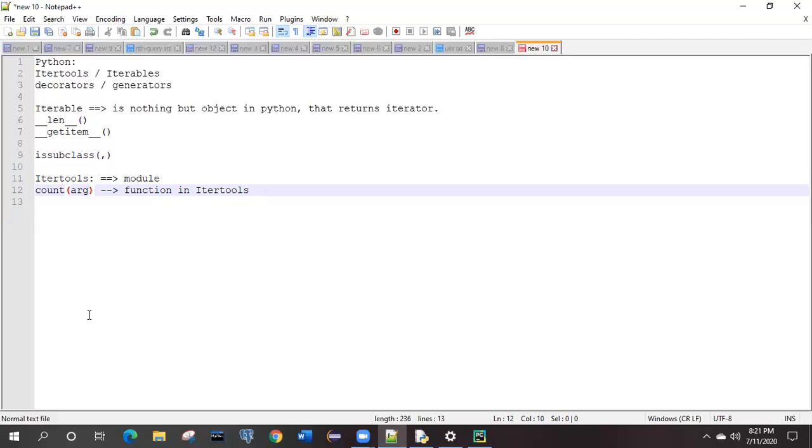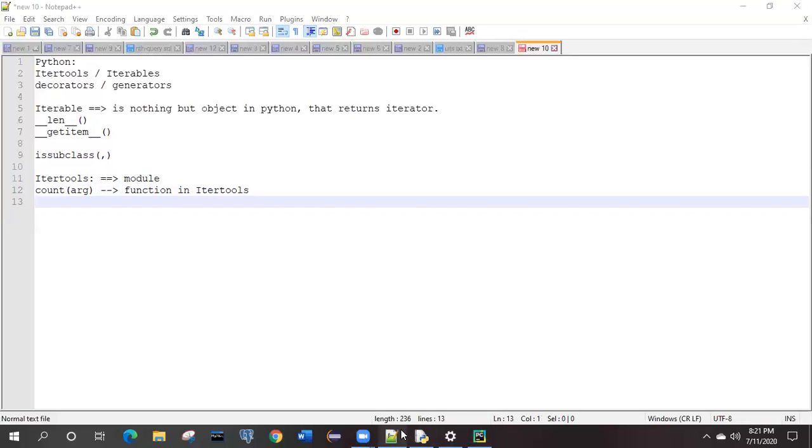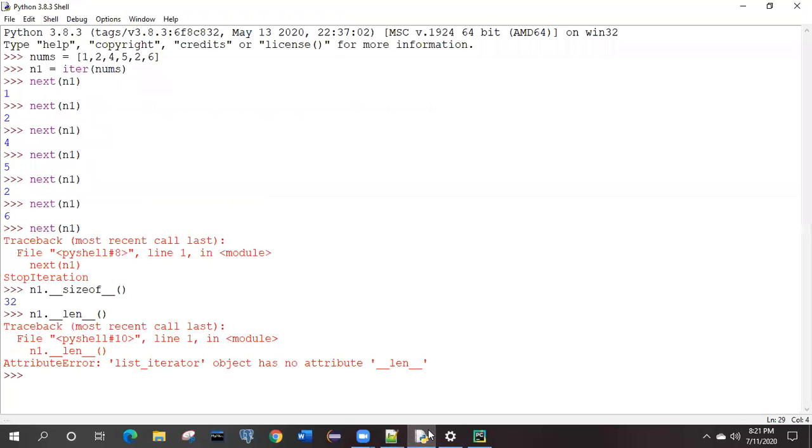Now what will it do if you are passing an integer value to this? And how will it work? Let me show you some smaller code. First of all, where is this count present? It is present inside itertools, right? So if we have to make use of this count, what you have to do? You have to import it, and what will you import? You will import the count.